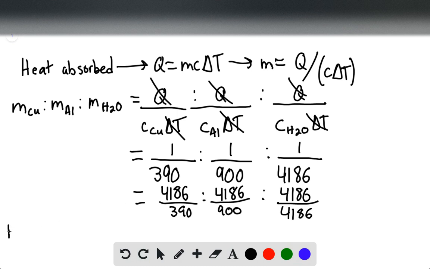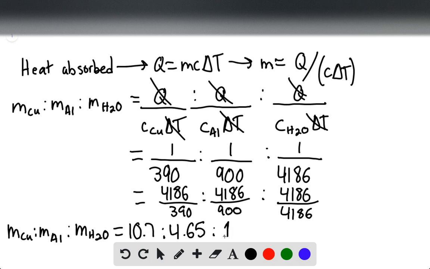And we're getting that the mass of the copper to the mass of the aluminum to the mass of the H2O is going to be equal to 10.7, 4.65, and 1.